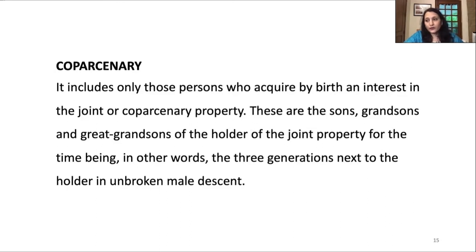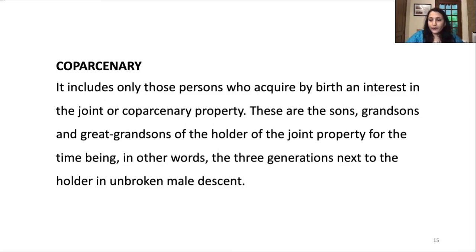Co-partnery begins with a common male ancestor with his lineal descendants in the male line within 4 degrees, counting from and inclusive of such ancestor. The Mitakshara concept of co-partnery is based on the notion of the son's birthright in the joint family property. The moment a son takes birth in a joint Hindu family or Hindu undivided family, he becomes a co-partner. But it is restricted to only male linear descendants, not female.